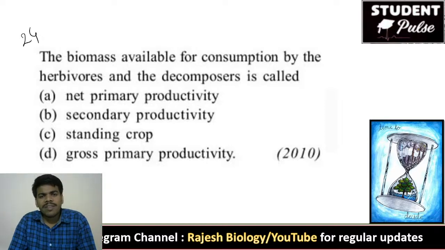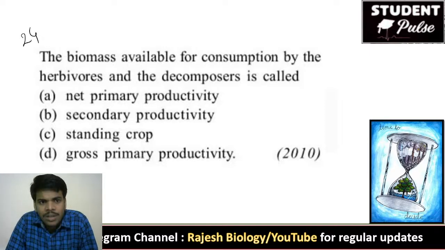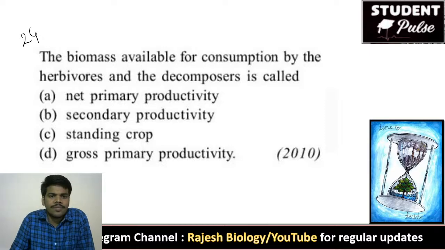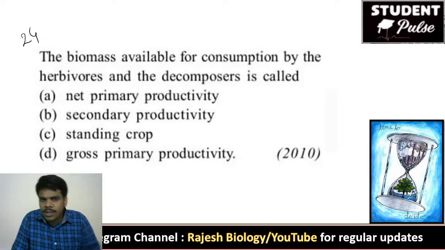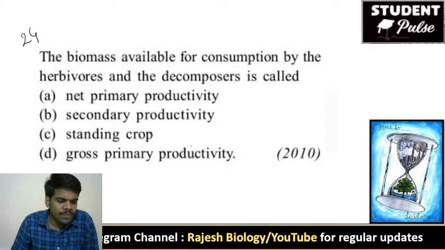The biomass available for consumption by the herbivores and the decomposers is called. What is the biomass which is available for herbivores and also for the decomposers? For herbivores, the energy is always present in plants only.